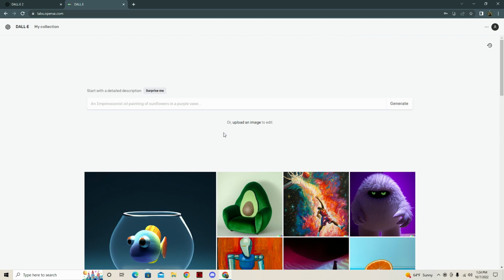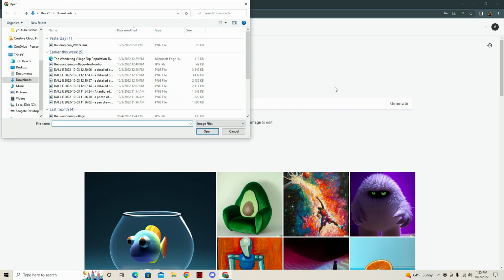I've used them all up because I was just playing around with it too much, so I had to buy $15 worth of credits, which will get you 115 credits. So 115 generations, which I suppose isn't really a bad price. Would like to see it maybe a little cheaper, but it's whatever.